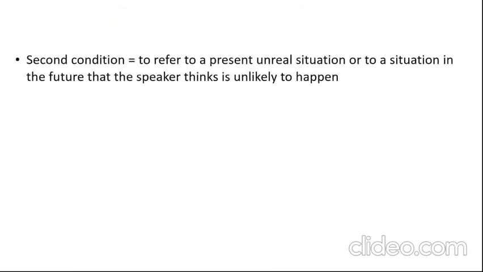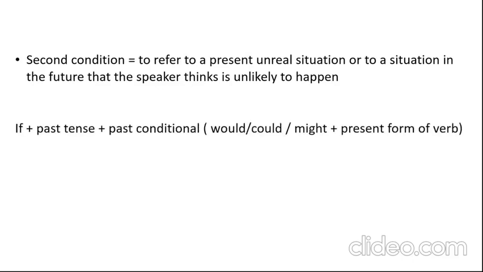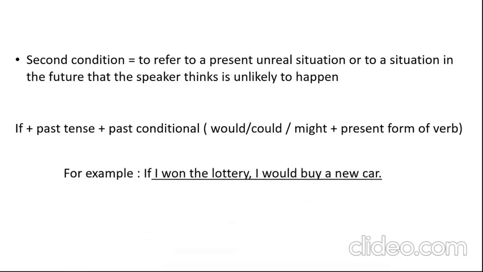Second condition, to refer to a present unreal situation or to a situation in the future that the speaker thinks is unlikely to happen. So in this condition, the total situation is unreal to the speaker. The structure of it is if plus past tense plus past conditional. That is would, could, might plus present form of verb. For example, if I won the lottery, I would buy a new car. I won the lottery is past tense. I would buy a new car is past conditional. Here subject I plus would plus buy, the present form of the verb.